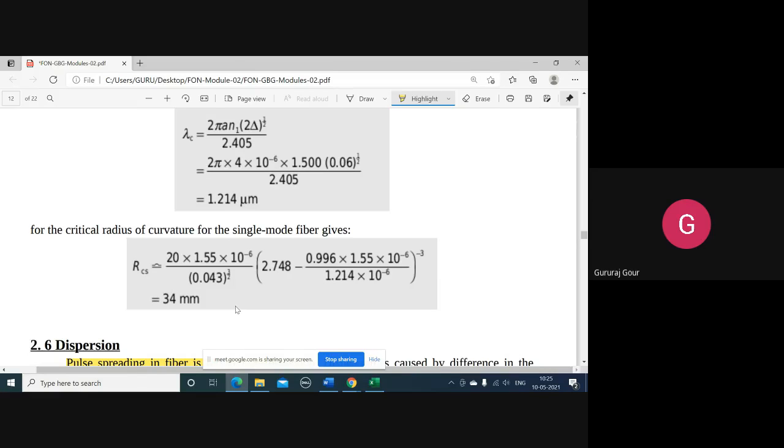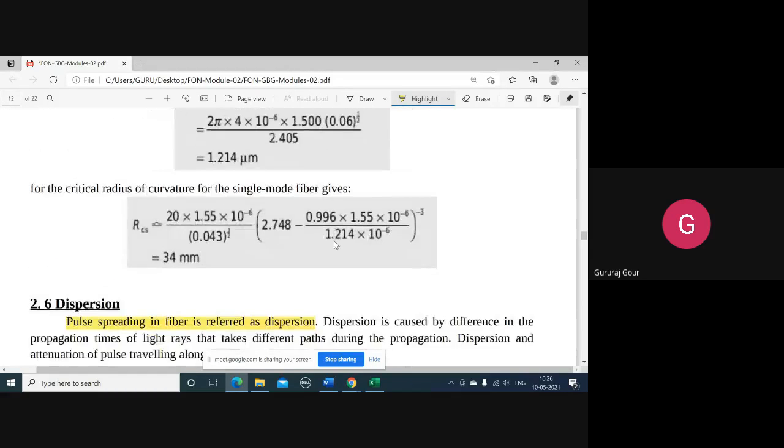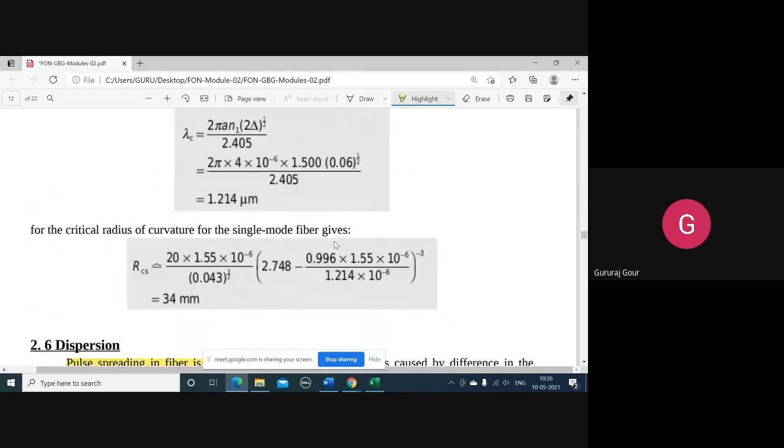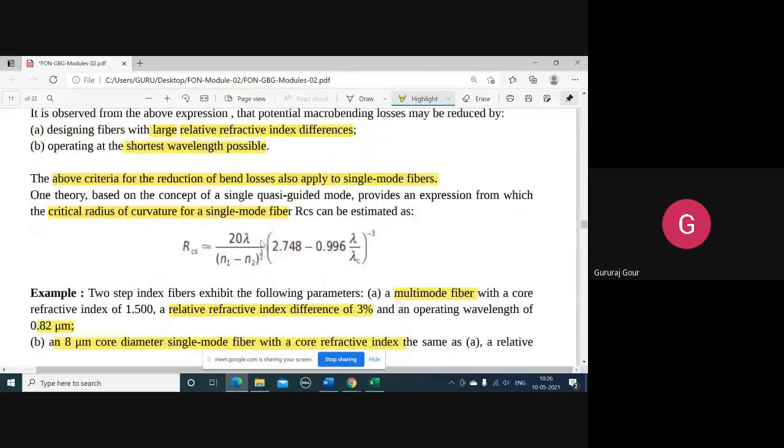So you can see here, the radius of curvature we got in multi-mode is 9, and now here it is 34 mm. Of course, the operating wavelengths and other things varied here. So these formulas you have to remember.